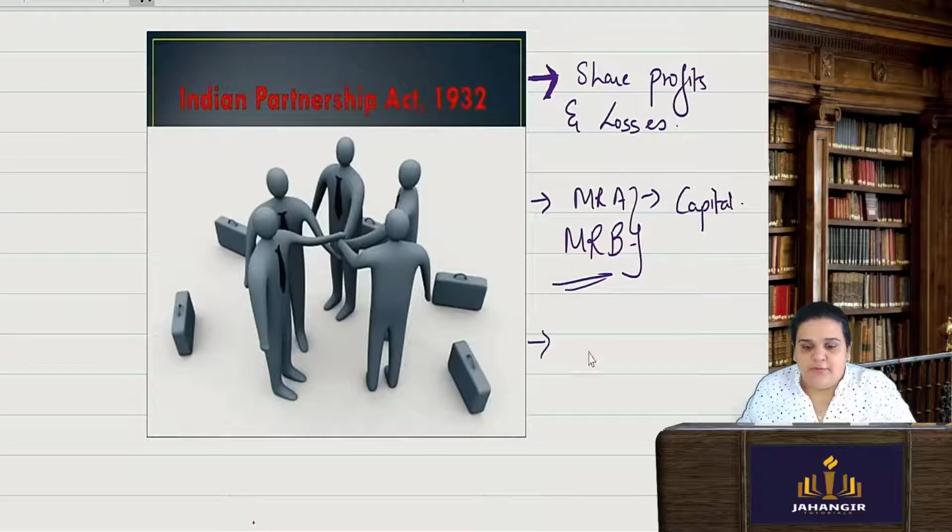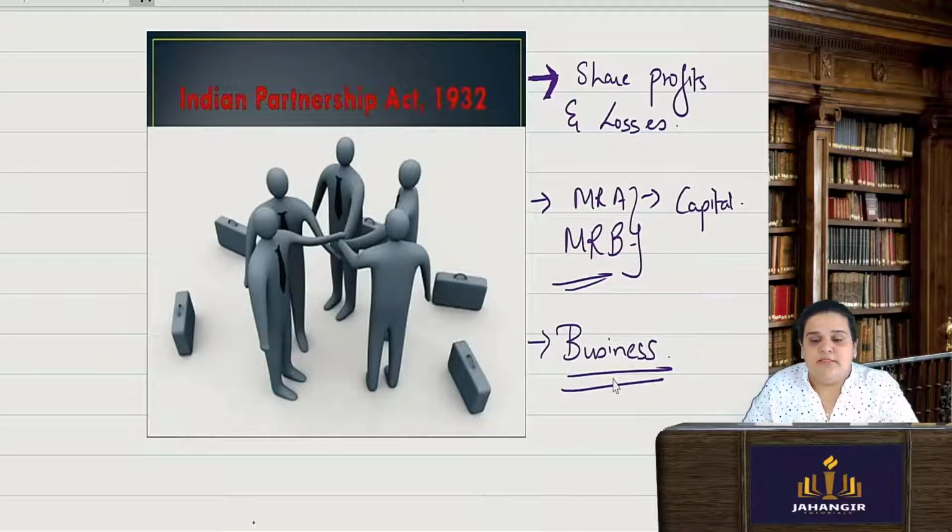The third most important thing is that the partnership here is for the purpose of business. Business only, a lawful business which is lawful in India, and it is for the purpose of sharing the profits and losses. And obviously a partnership can arise only if there is an agreement between two or more people.